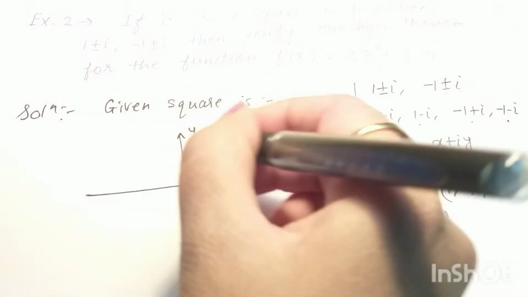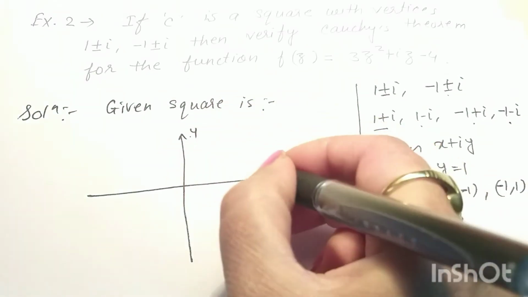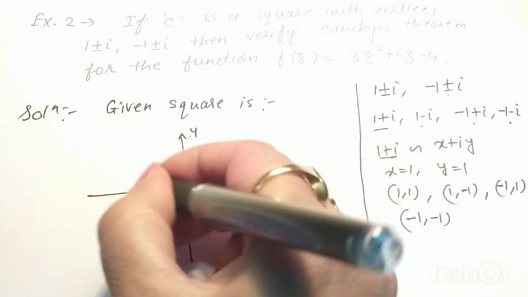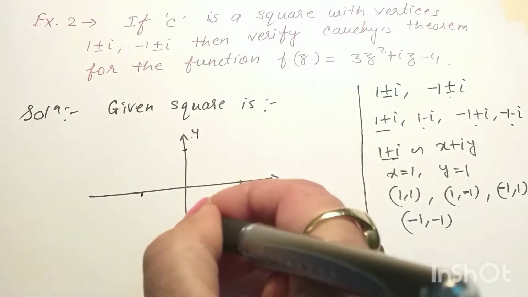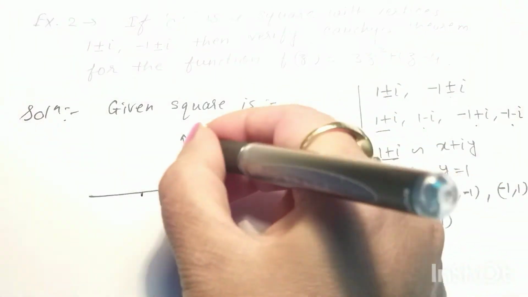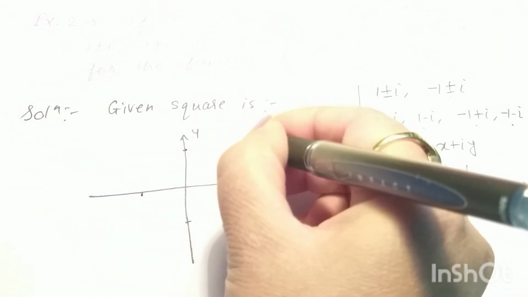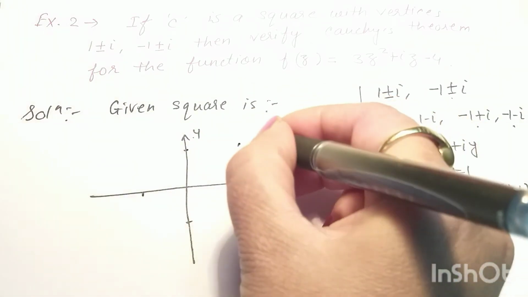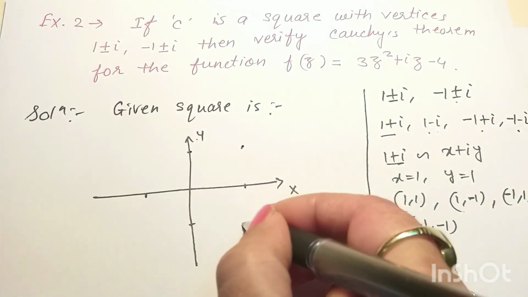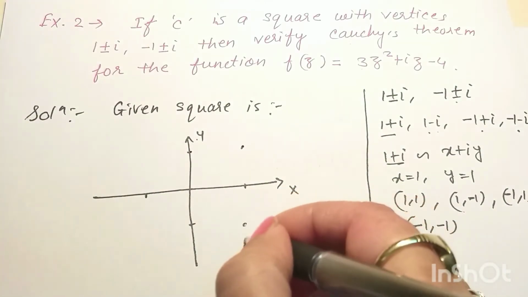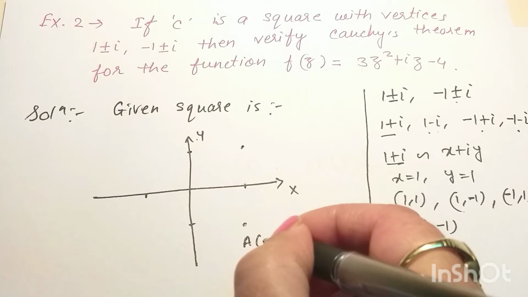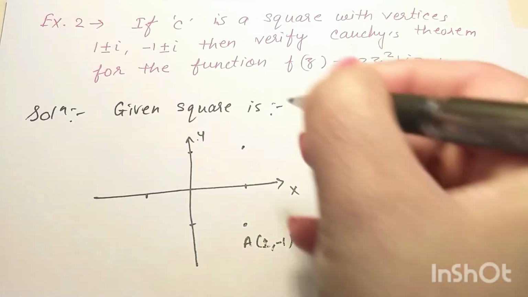X-axis is the real axis, and this is the imaginary axis, that means the y-axis. Suppose it is 1, 1, 1 here. Okay, so this will be (1, 1). And here this point will be (1, -1). Suppose it is A, (1, -1).